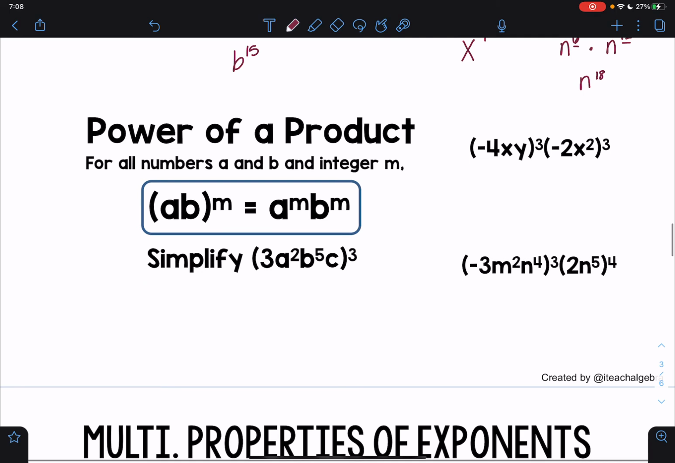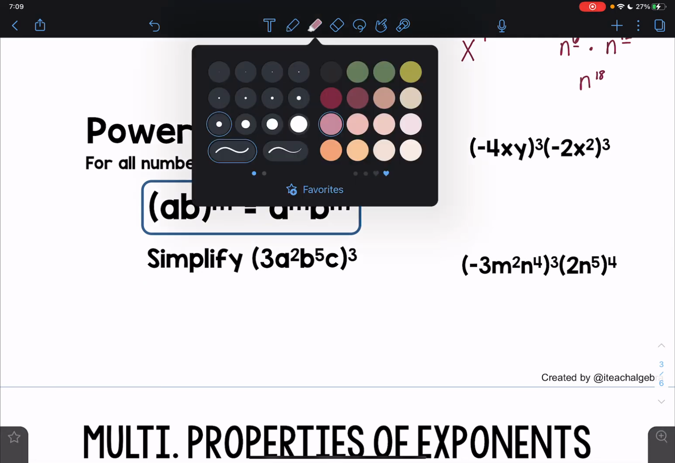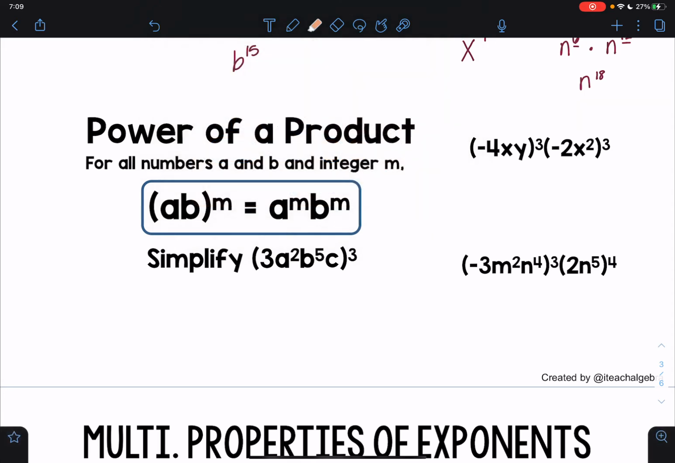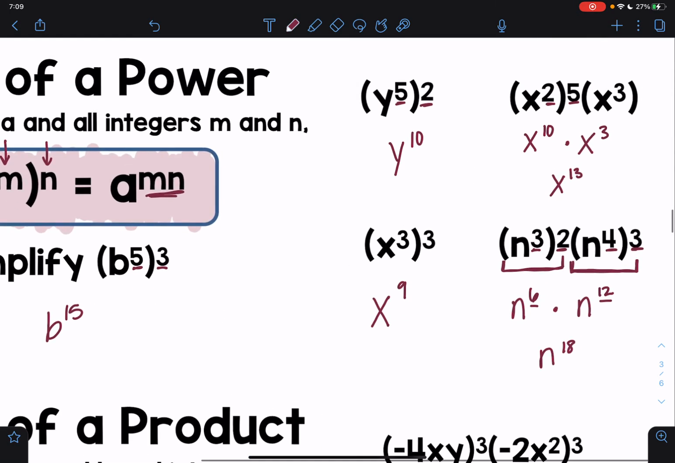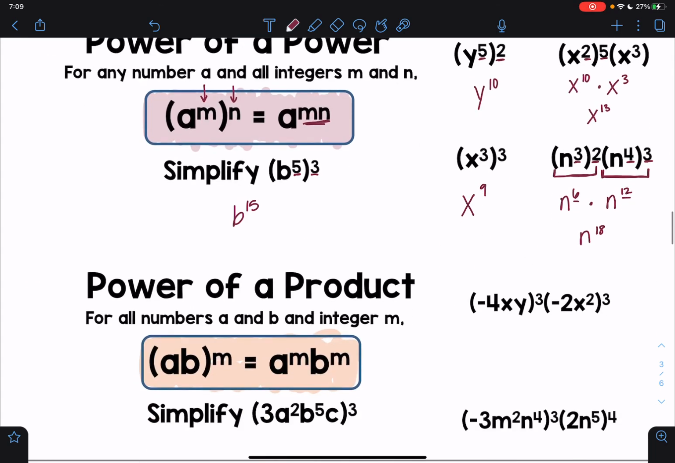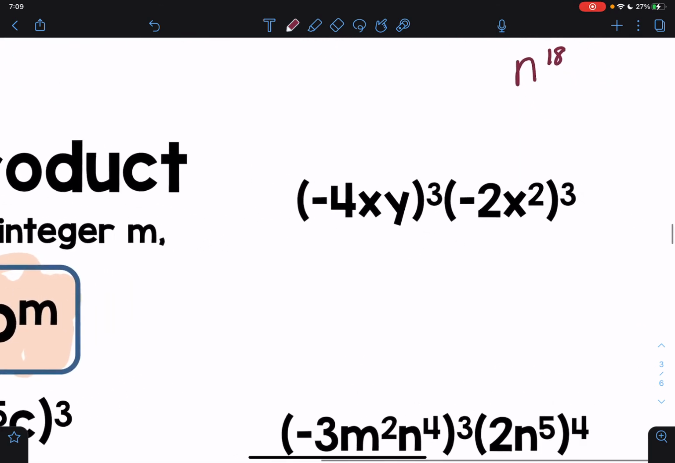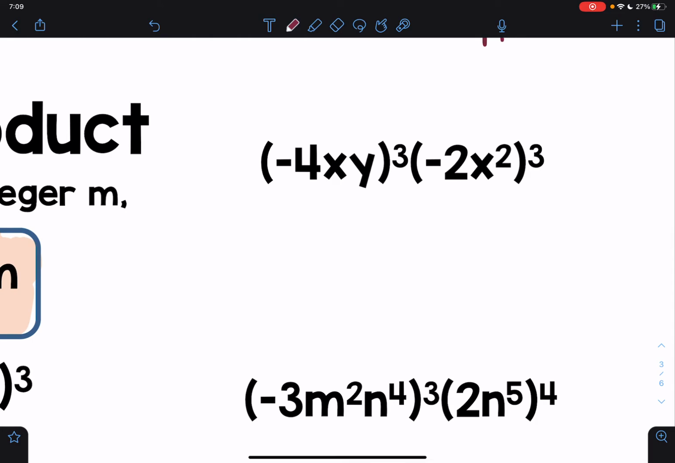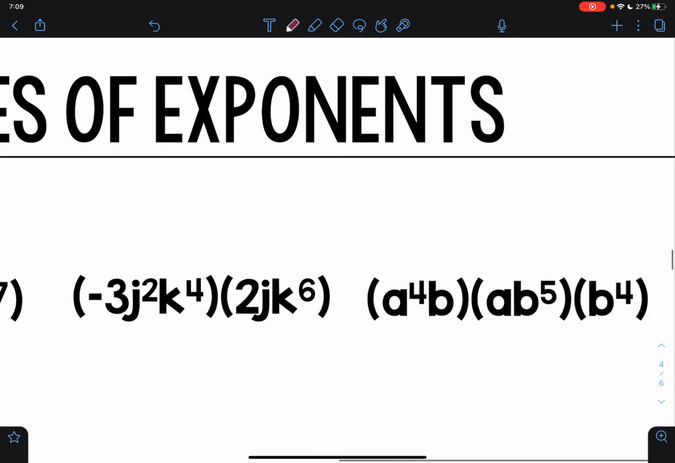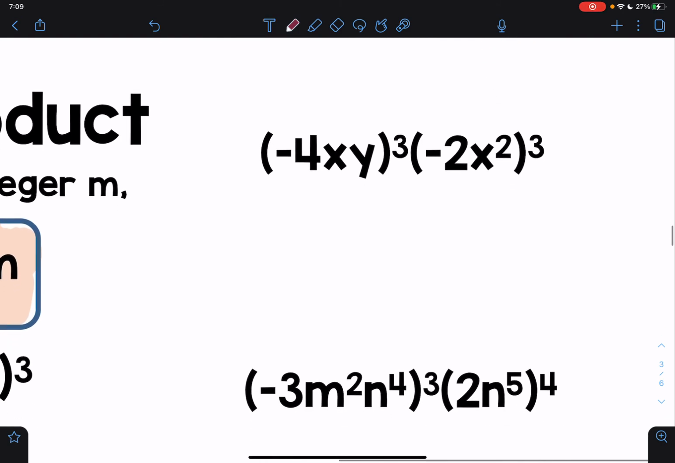Okay, the final thing is a product of a power, and so this means that I'm kind of combining the idea above that we talked about, but with multiple variables inside the parentheses. So notice that the problems that we did above were only one variable inside the parentheses being taken to a power. Now I'm just going to have two, right? I had only n's, I had only x's in my parentheses. Now I'm going to have multiple. It doesn't change anything. It just means that we have to take each individual variable and each individual number to that power on the outside of the parentheses.